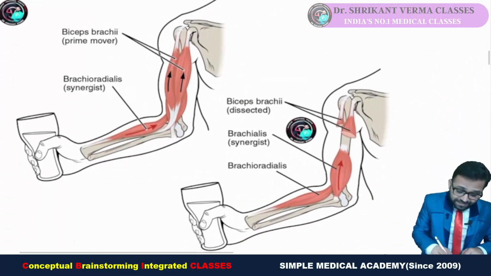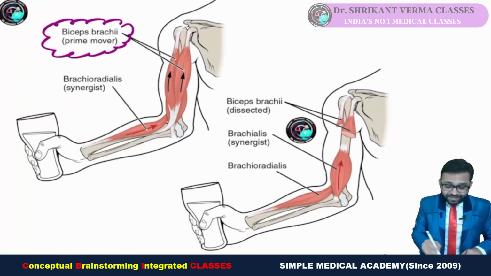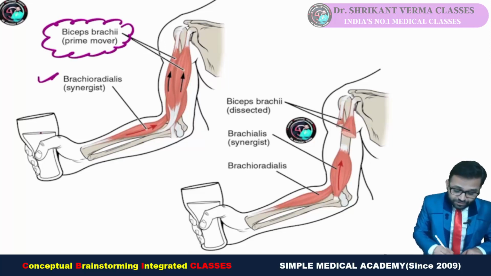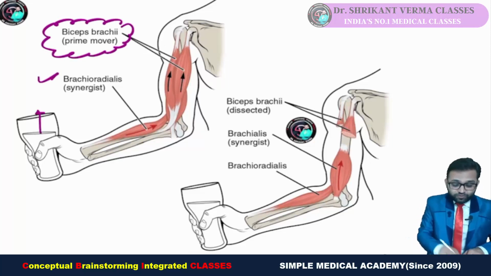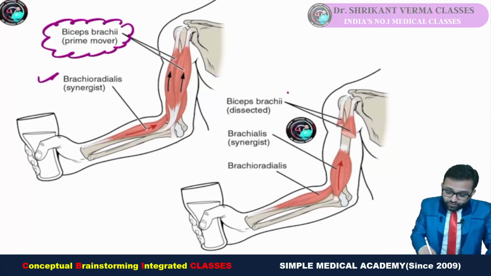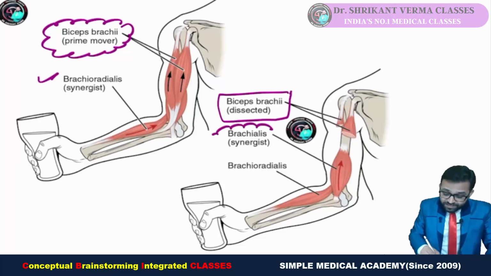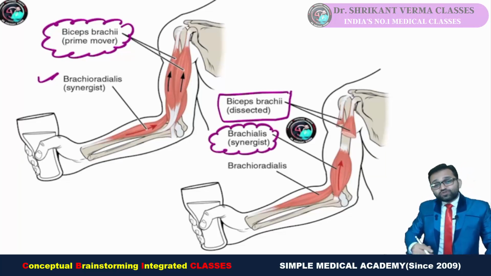Again, biceps is the prime mover or agonist, and it is helped by the brachioradialis during flexion. Suppose you are picking up a glass. When the biceps is contracting, the brachialis muscle is seen helping in this movement, so you can say it is a synergist.